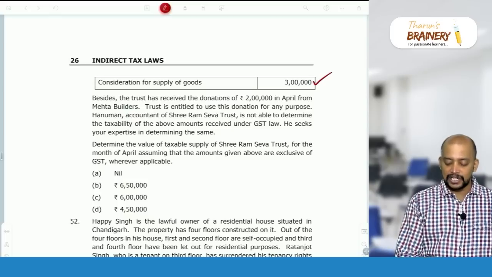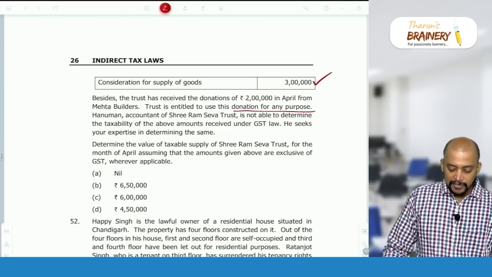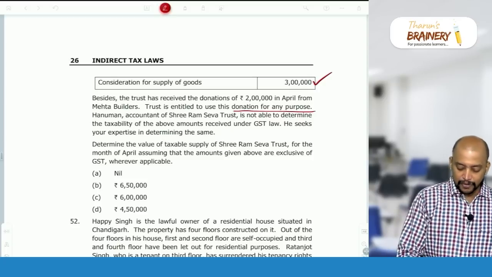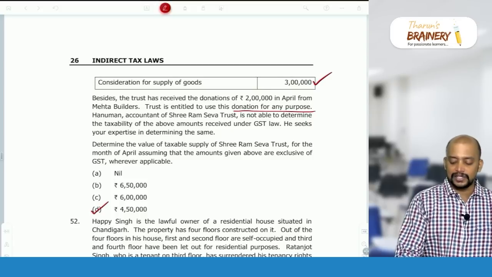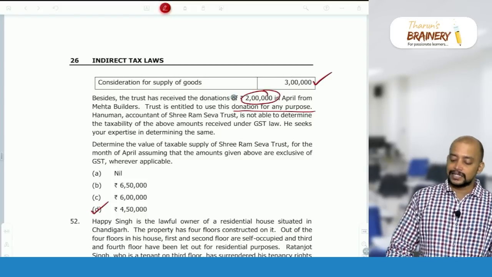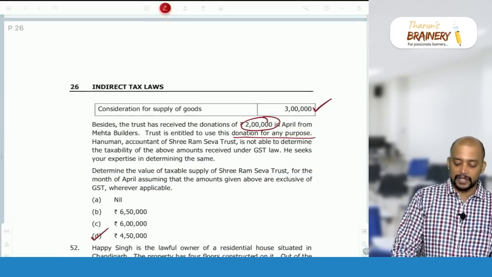This is an unconditional donation. It is entitled to use the donation for any purpose, means it's an unconditional donation. So therefore the answer for this is 4,50,000 only. So 6,50,000 will not be taken, because this 2 lakhs is what? Unconditional donation. Unconditional donation is not treated as consideration. So therefore only 3 lakhs, 1 lakh, 50,000, that is 4,50,000 will be taken.